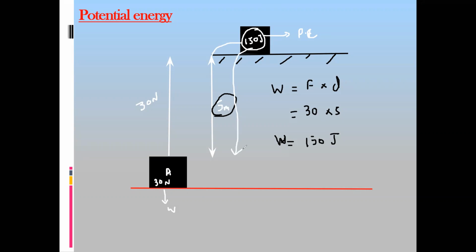Why will it fall to the ground? Because it was having energy. That's why it is able to do work, or it can return to the ground. So whenever we apply a force to change the height or position of an object, the energy is always stored in the object as gravitational potential energy. And to calculate this gravitational potential energy, you can use the formula for work done. As you know, work done is equal to force multiplied by distance.